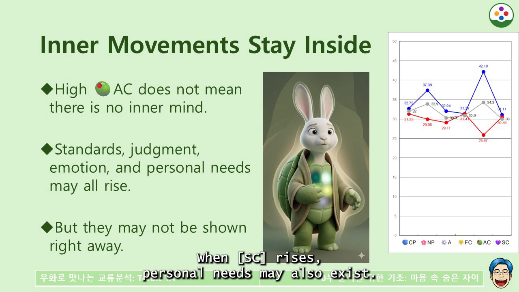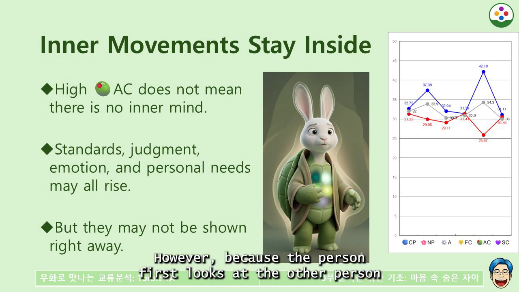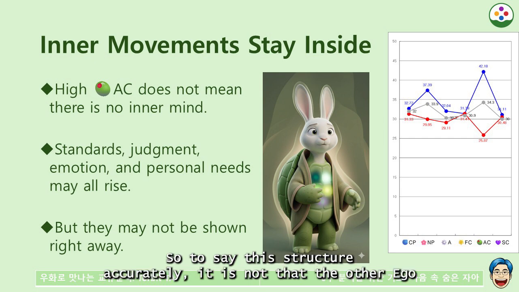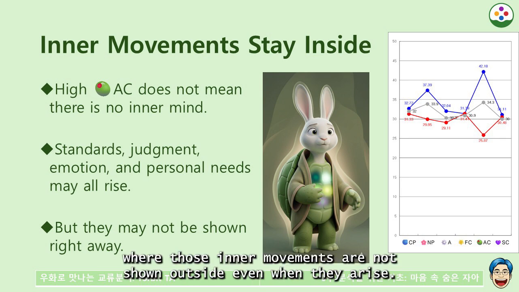When SC rises, personal needs may also exist. I want to do it differently. This way fits me better. I want to live this way. However, because the person first looks at the other person and the situation, they may push it behind. So to say this structure accurately, it is not that the other ego states are absent. It is a structure where those inner movements are not shown outside even when they arise.